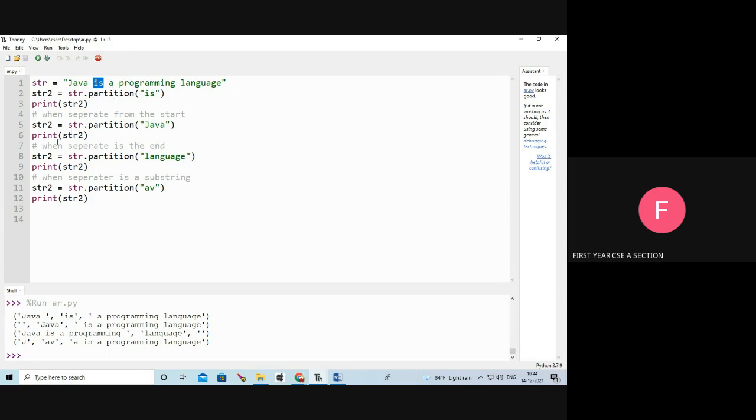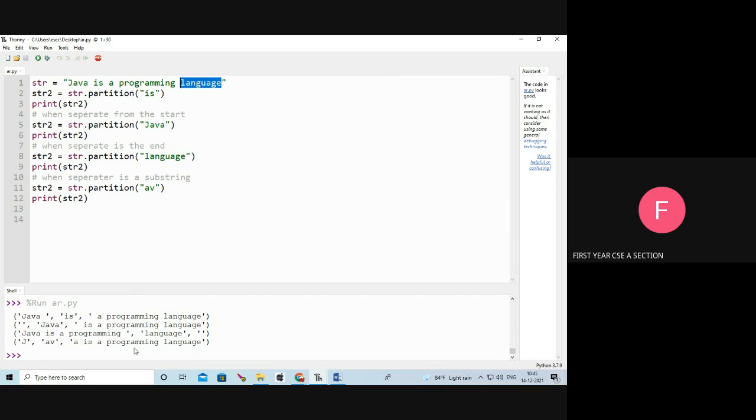Next, str2 equal to partition of Java. I am going to split the Java from the string. So first item is empty, comma, next item Java, next remaining is a programming language. See the output. Next, third one, language. I am going to partition the language from the string. So Java is a programming, comma, language. See the output.